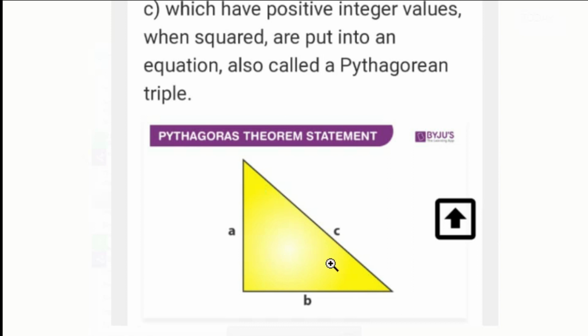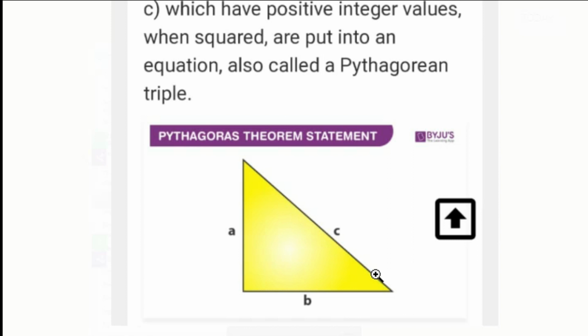Now out of these two acute angles, one angle we have to take as the angle of reference. Suppose I am taking this angle as the angle of reference, that is one of the acute angles. Then its opposite side will be the perpendicular. Remember, I explained before also, the opposite side of the angle of reference is the perpendicular.